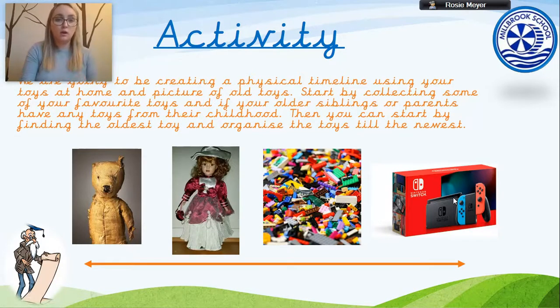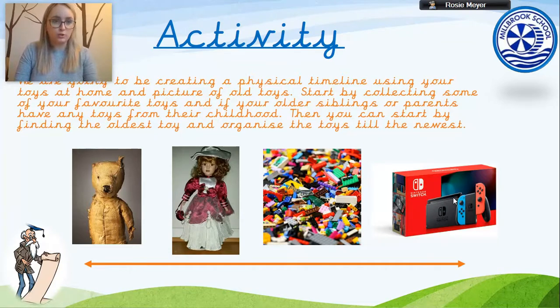So remember, our old toys were made of wood, fabric, glass, metal. Our older toys seem to be made of those most of the time, and our new toys are most of the time made of plastic. Our old toys, they might move, but you had to wind them up. And our new toys, they moved, but they used electricity, like batteries, or you plugged them into the plug. So think about those things that we know about old toys and new toys.